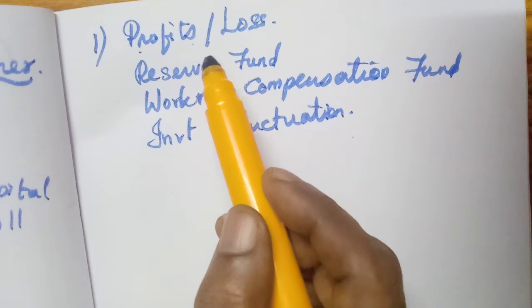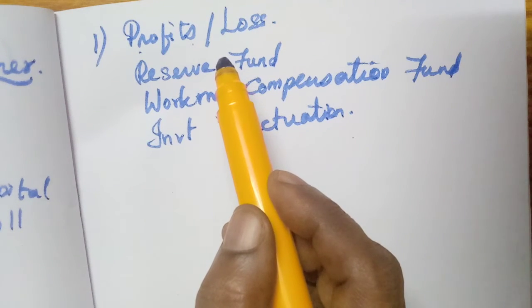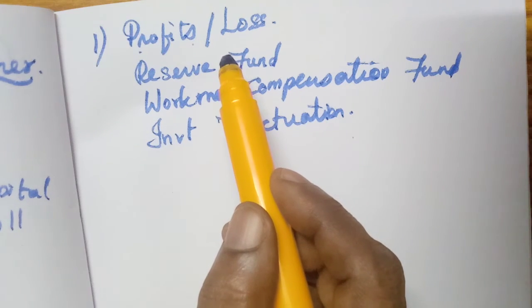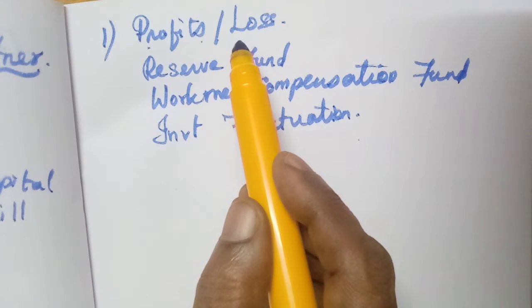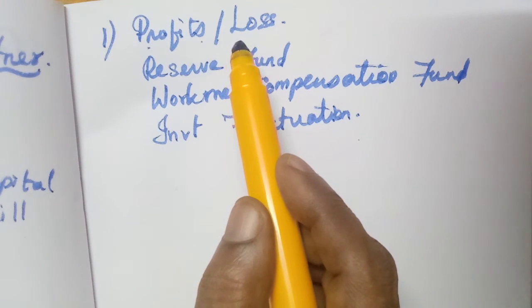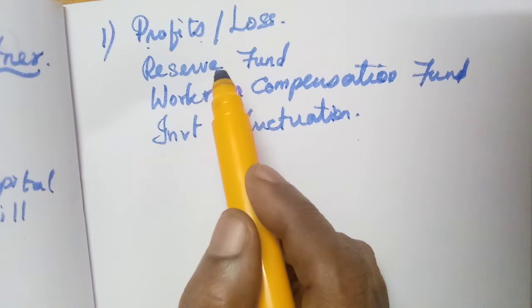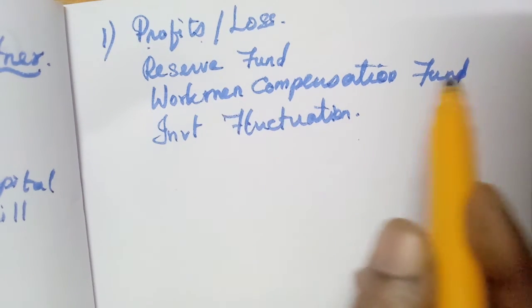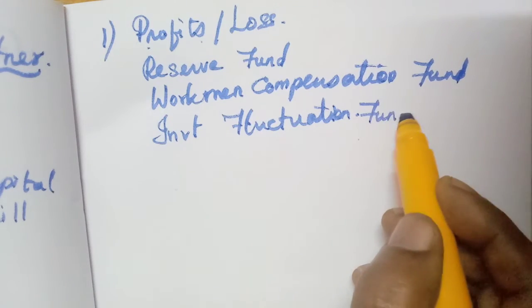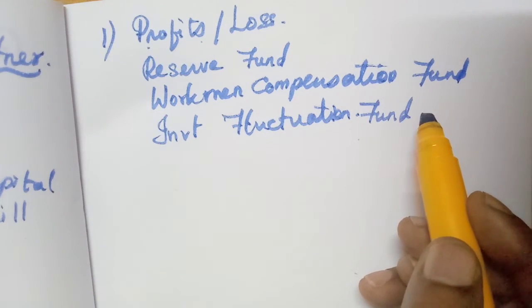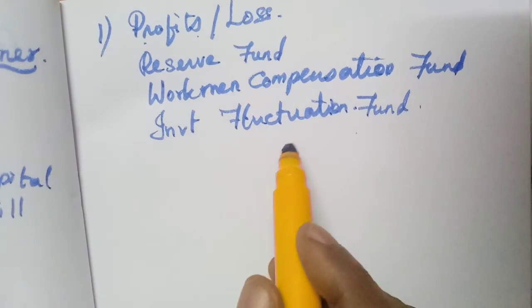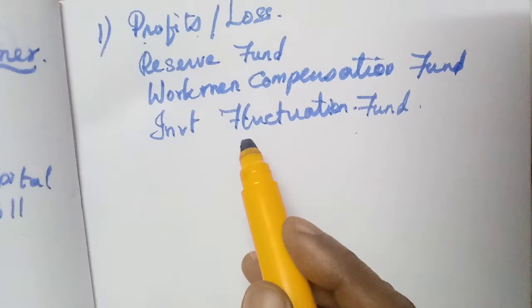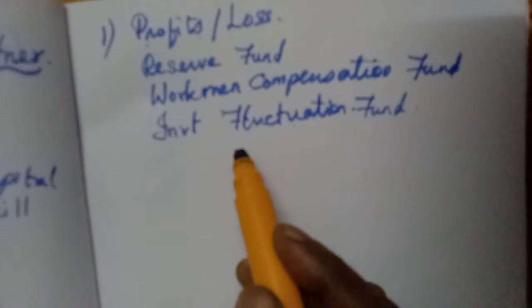Or if that business has incurred loss continuously, that is the inefficiency of the partners, so that must be borne by all the partners. Any reserve fund, workmen compensation fund, investment fluctuation fund, they have provided from their profits, so that must also be credited to the partners in their old profit sharing ratio.